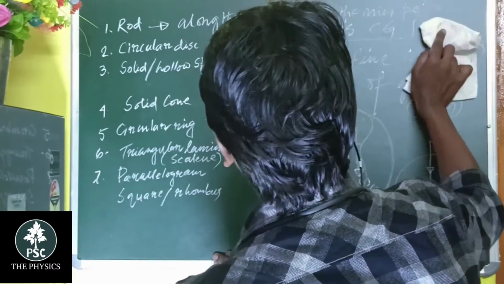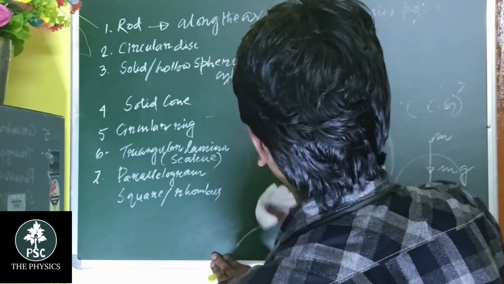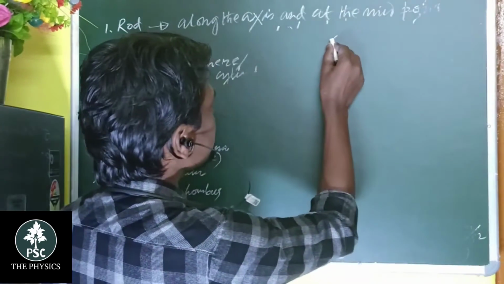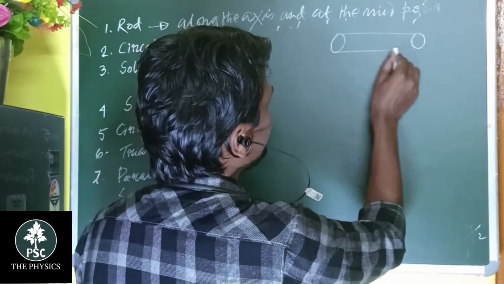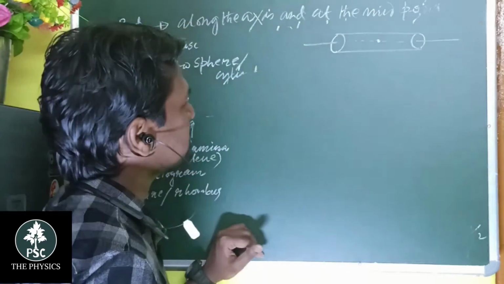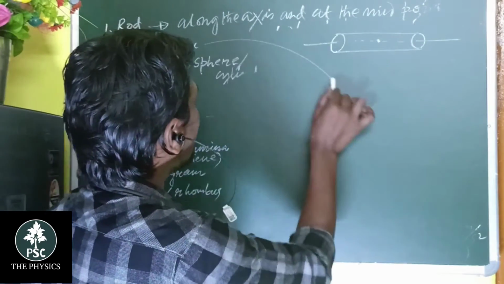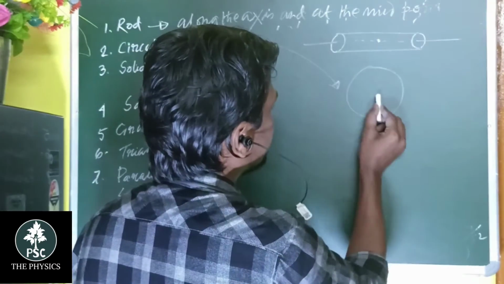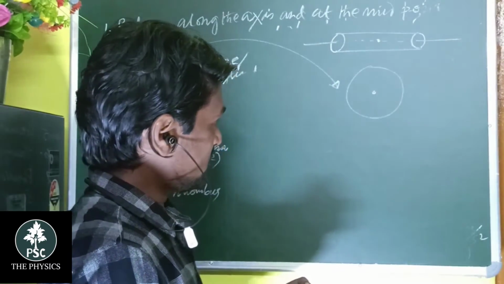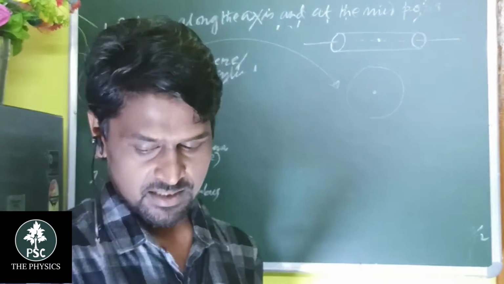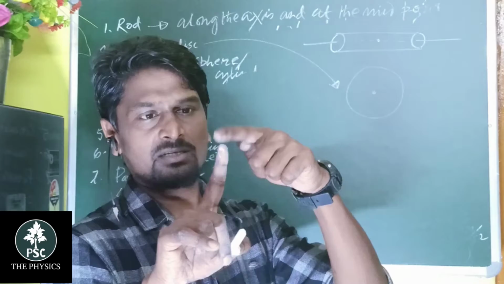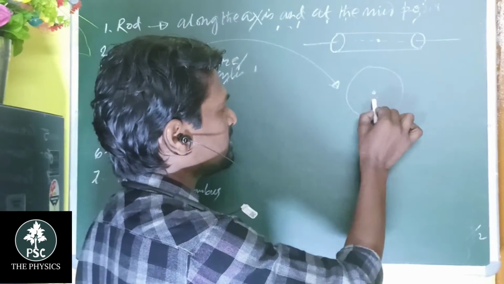So what is the center of gravity of the rod? The answer is along the axis, at the midpoint. If we consider this is a rod, then the center of gravity lies along the axis at that point. This is the CG. And if we take a circular disc, the center of gravity lies at the center. If we want to balance this circular disc, we have to balance it like a chakra. Here is the point.